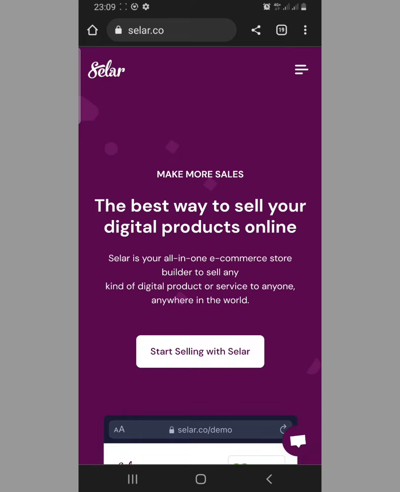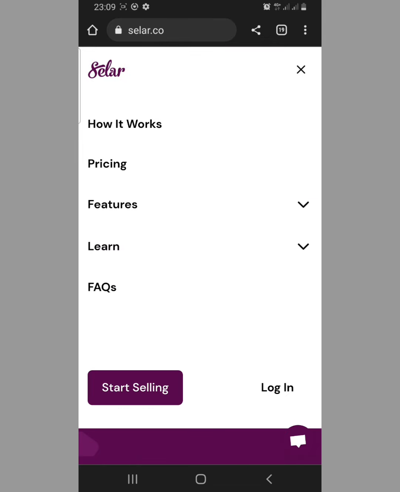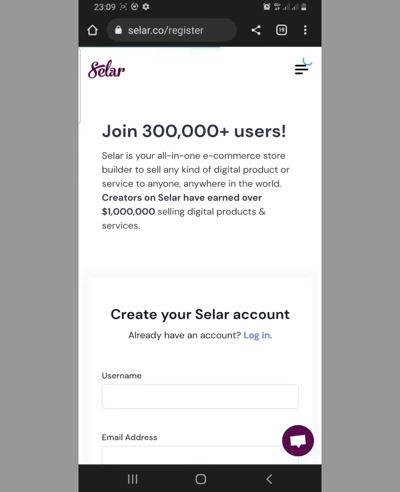All right, so I don't really want to waste much time here. Now let us try to open one of the currencies or one of the countries' accounts. If we go to this place, or you can as well start from here to open the account, you now come here and go to start selling.